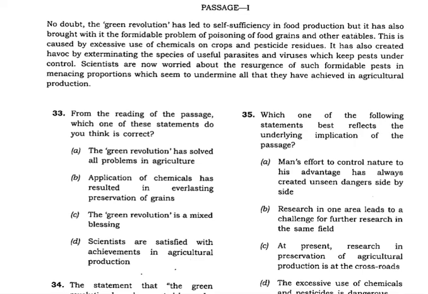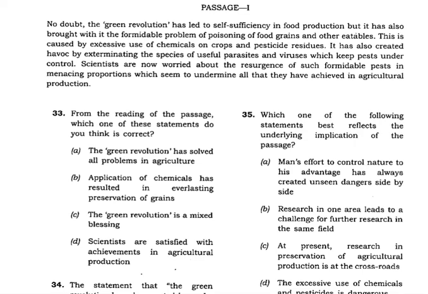No doubt the Green Revolution has led to self-sufficiency in food production, but it has also brought with it the formidable problem of poisoning of food grains and other eatables. This is caused by excessive use of chemicals on crops and pesticides residues. It has also created havoc by exterminating the species of useful parasites and viruses, which keep pests under control.